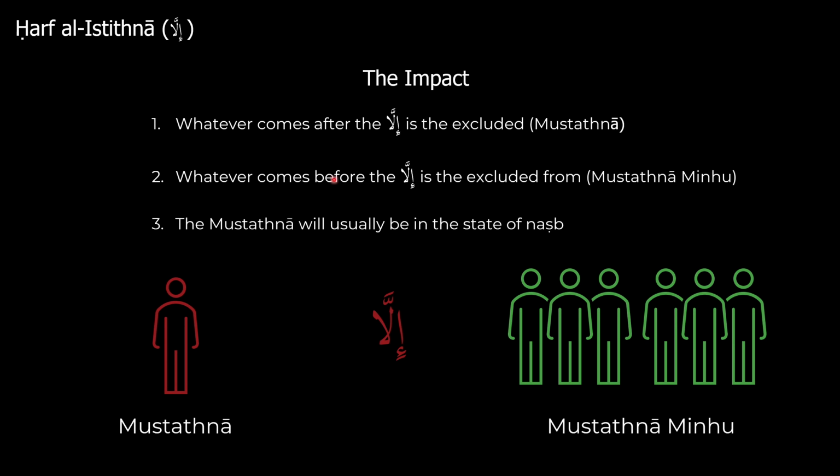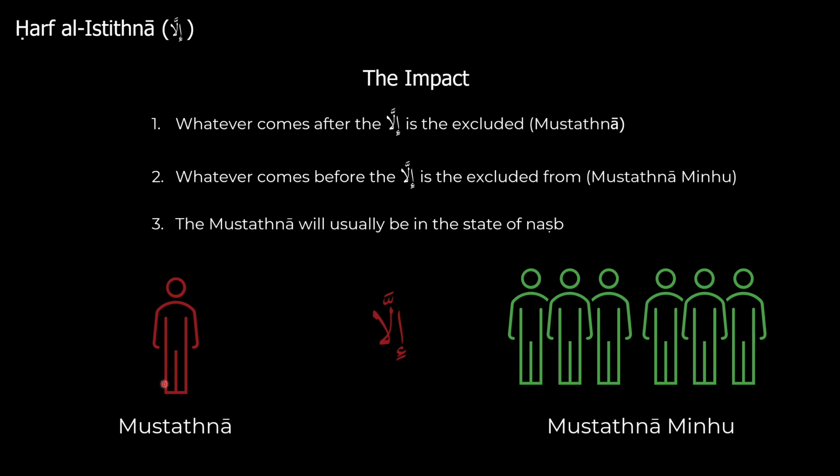The impact that it's going to have is whatever comes after the illa is the excluded, and we're going to call that the mustathna. And whatever comes before the illa is the excluded from. So whatever group the object or ism is being excluded from is going to be called mustathna minhu. And then the mustathna will usually be in the state of nasb. So you have the mustathna minhu, which is the group, and then you have illa, which is the harf, and then you have the mustathna, which is what is being excluded.